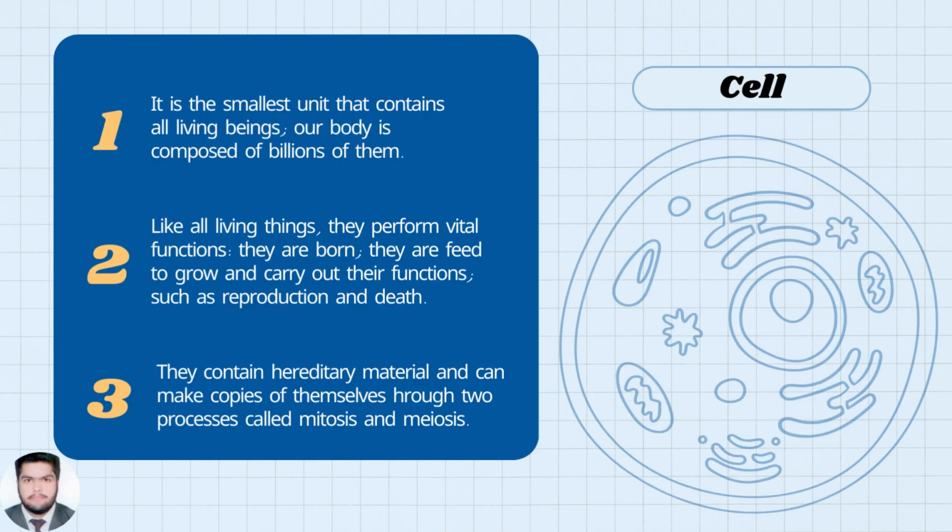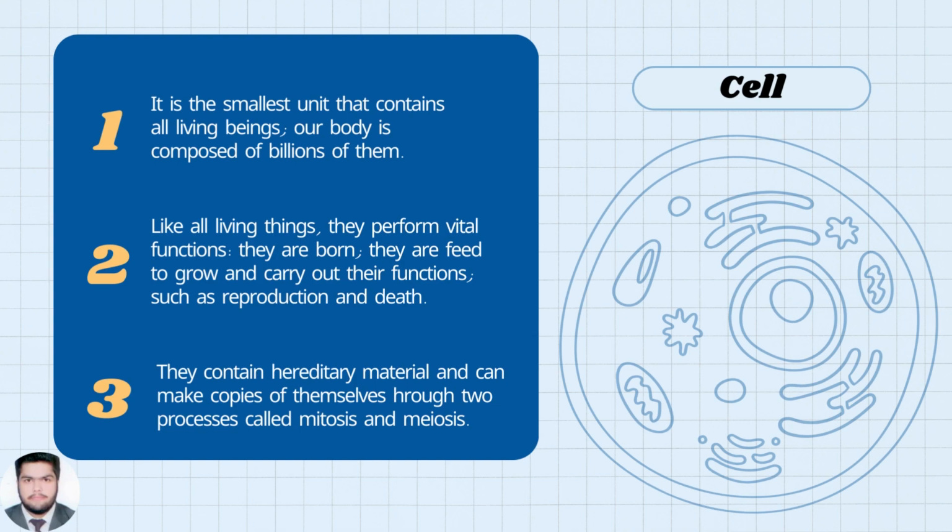Cell. Point 1. It is the smallest unit that contains all living beings. Our body is composed of billions of them. Point 2. Like all living things, they perform vital functions. They are born, they are fed to grow and carry out their functions, such as reproduction and death.